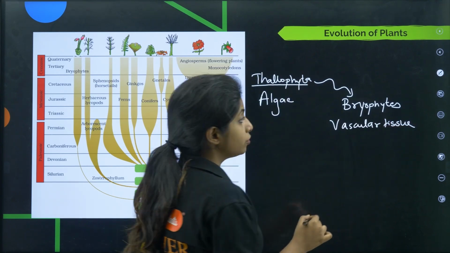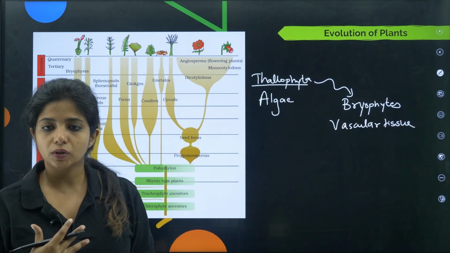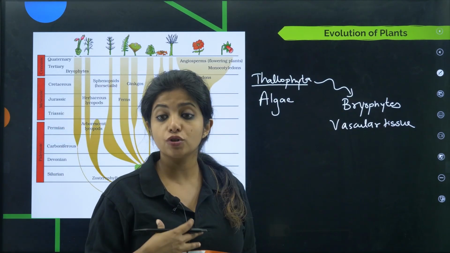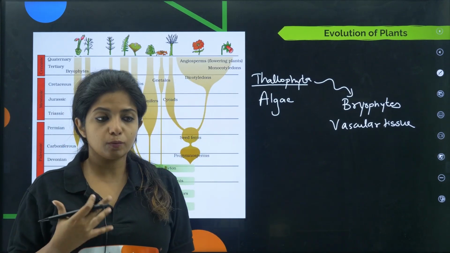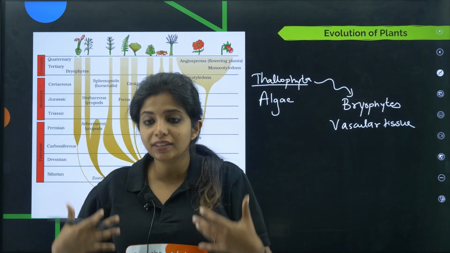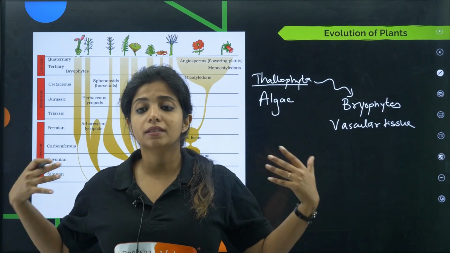What do you mean by vascular tissue? Xylem and phloem come under vascular tissue. Xylem is basically used for transportation of water, and phloem is used for transportation of food. Now you need both of them because plants cannot move around. So they need to have these things in their body so that water can be easily transported.